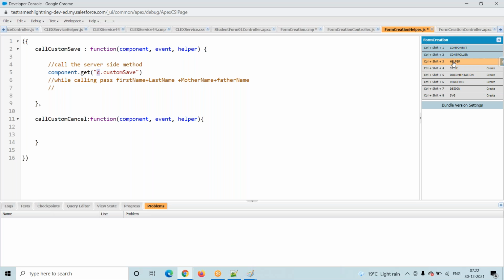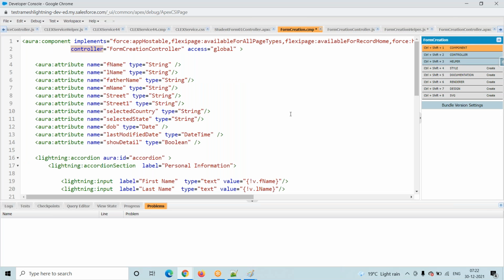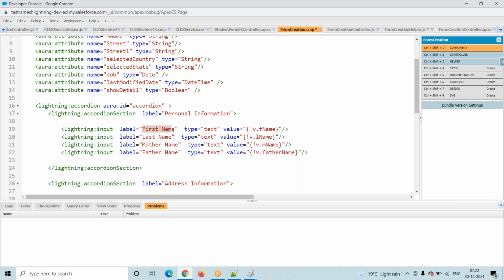So first we have to call the server side method. My server side method name is nothing but customSave. C means controller, server side controller. Then the next step is what? We have to pass the parameters, right? The data we collected from the user, we are storing into the fname variable, lname variable, and so on. I'm collecting the first name and storing it into fname. I'm collecting the last name and storing it into this particular variable.